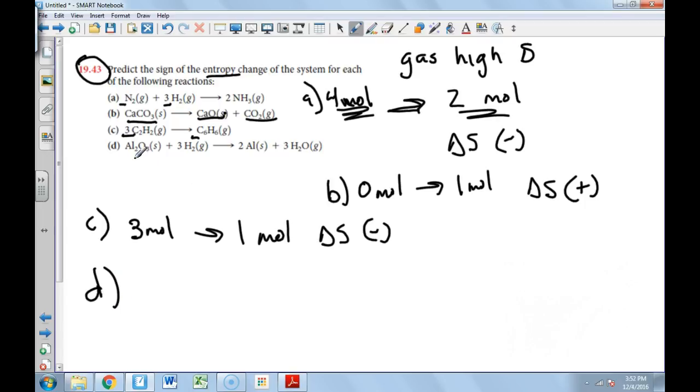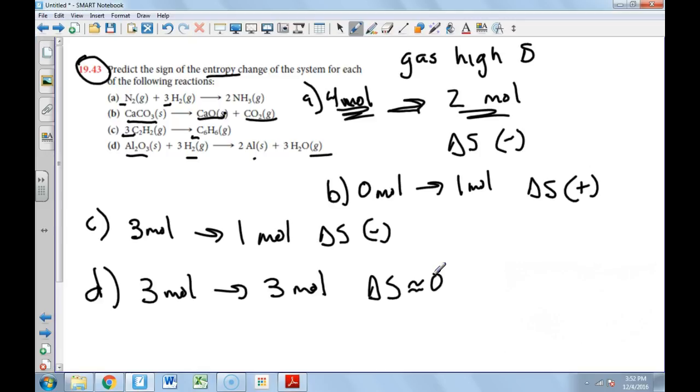And then D. Now we have some solids and some gases, and some solids and some gases. But again, we're just going to look at the gases. 3 moles going to 3 moles. In this case, because it's 3 moles going to 3 moles, the change in entropy is going to be about 0. We can't make any assumption here when it's the same number of moles. So that's something to keep in mind.